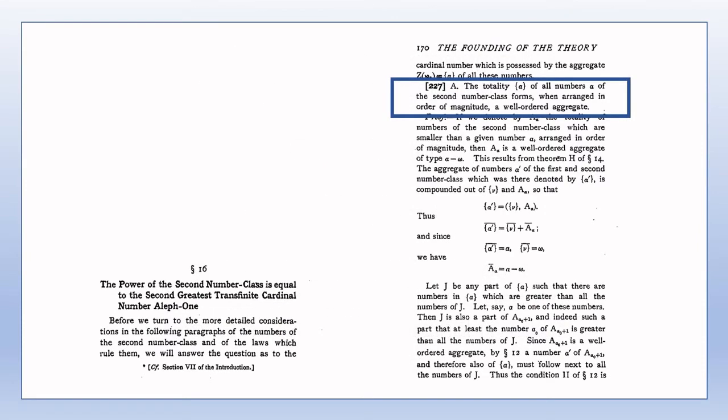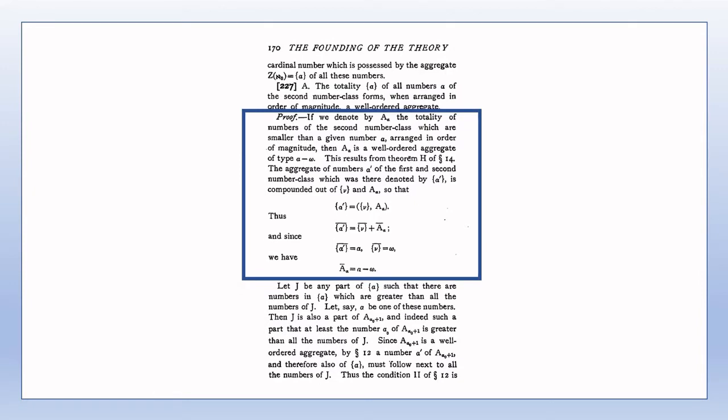Given the statement of Theorem A on page 170, it would follow then that the aggregate or totality of the numbers of the first and second number classes in their order of magnitude has an ordinal number, since this totality is a well-ordered aggregate. The aggregate A sub alpha does not include the numbers of the first number class, that is, the finite ordinal numbers. Some additional details of the proof of Theorem A are shown on the screen now.